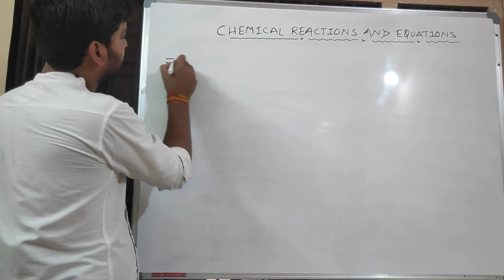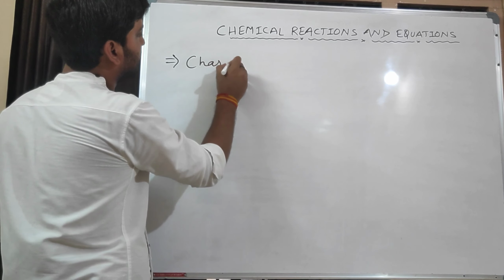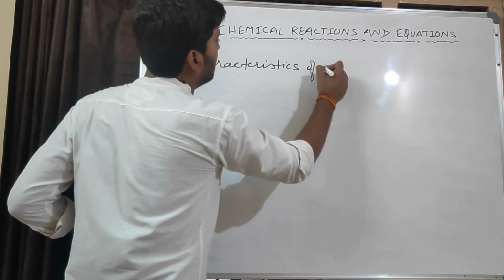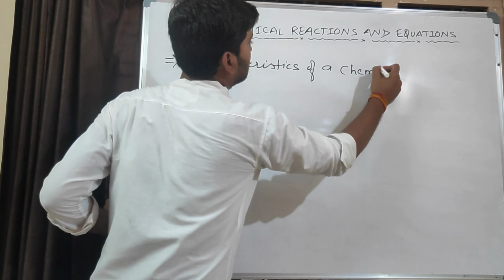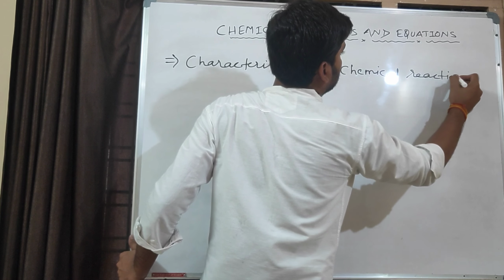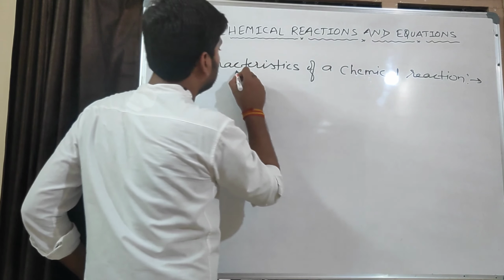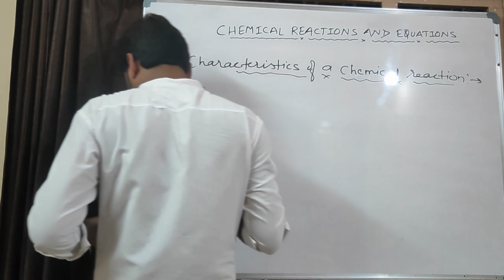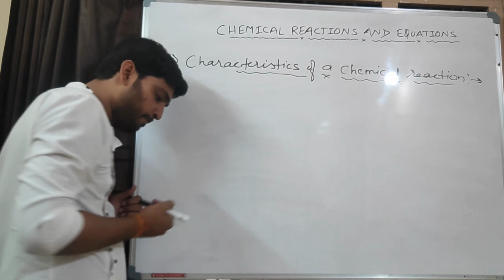Second topic is characteristics of a chemical reaction. What are the characteristics of a chemical reaction, or we can call it evidence of a chemical reaction?